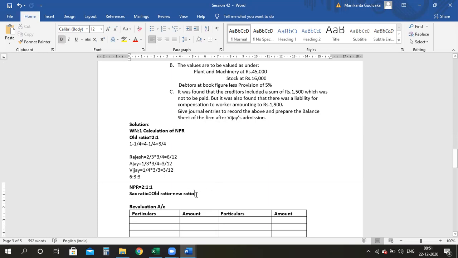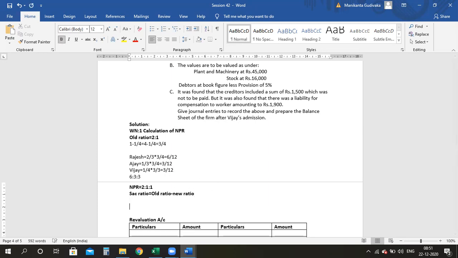After this, I have to do the calculation part of my sacrificing ratio. The formula is old ratio minus new ratio. Again, I need to calculate for Rajesh and my old partner Ajay. The old ratio of Rajesh is 2 by 3, minus the new ratio, 2 by 4. Yes or no? Again, please take the LCM and give me the calculation.